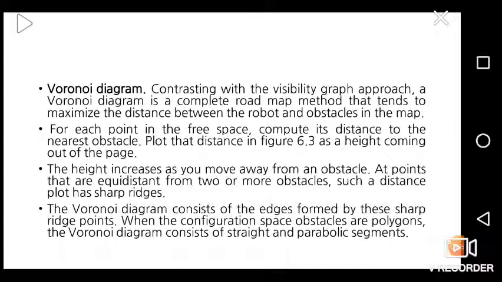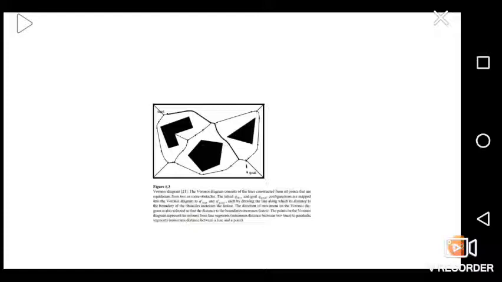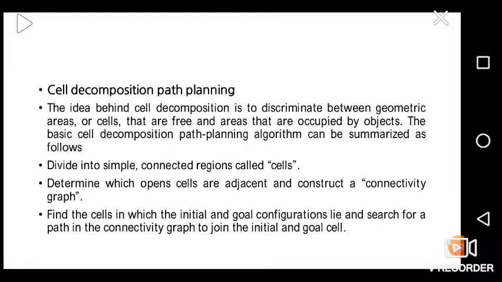Such a distance plot has sharp ridges. The Voronoi diagram consists of edges formed by these sharp ridge points. When the configuration space obstacles are polygons, the Voronoi diagram consists of straight and parabolic segments. The Voronoi diagram for a problem is shown in the diagram.